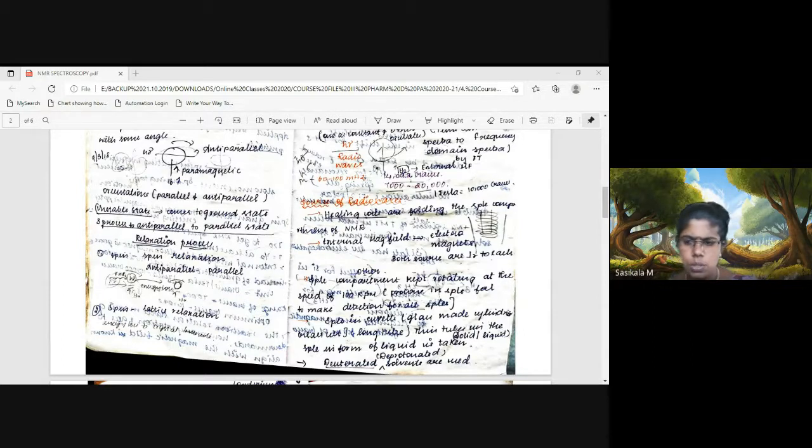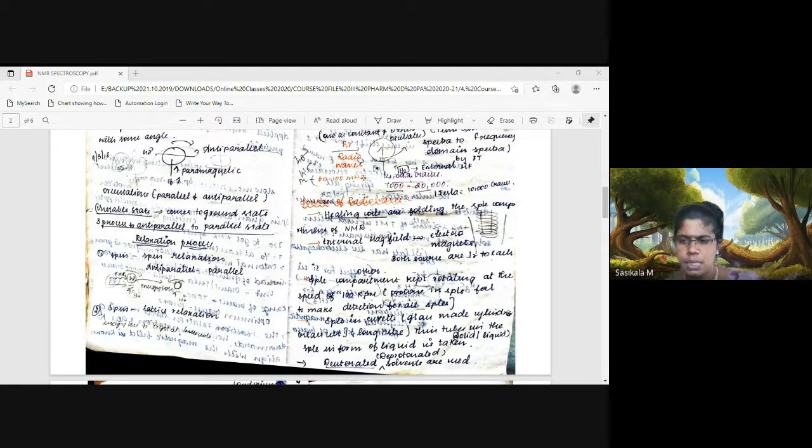Now let's move on. Once the precessional frequency is equal to the applied frequency, it starts resonating with the radio waves. That is the source of radiation in NMR, radio waves. So when the precessional frequency of the nucleus matches the applied frequency of the radio waves, it will resonate with it. That means it absorbs radiation and goes to the excited state. That means it will be opposing the external magnetic field.